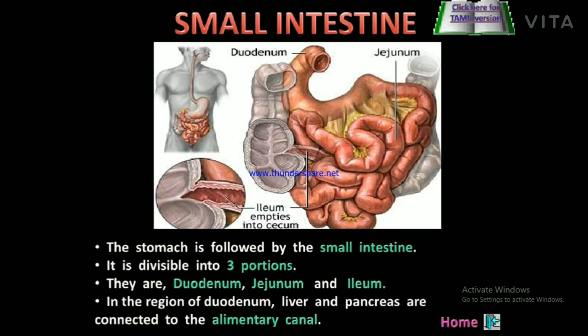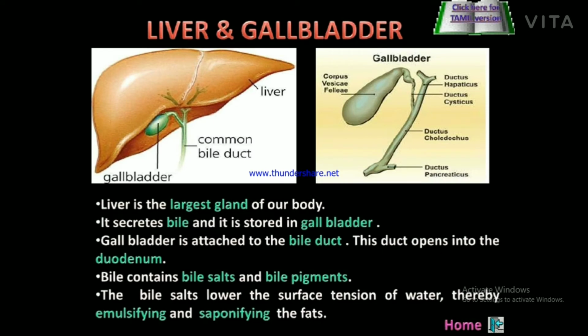Next one, digestion in small intestine. The stomach is followed by the small intestine. It is divisible into three portions. They are duodenum, jejunum, ileum. In the region of duodenum, liver and pancreas are connected to the alimentary canal.